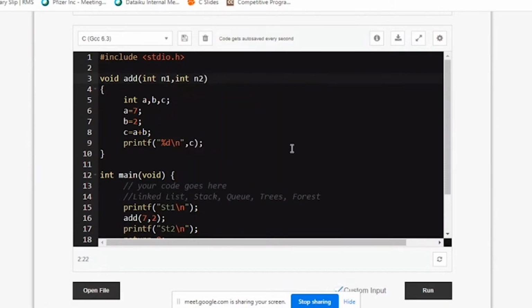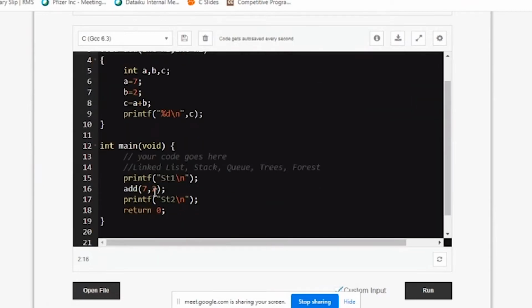I know it is a little bit too complex for those who are looking into C for the first time. But these are the things we can actually do with functions, because there are second year students also. So I'm just giving a glimpse of functions. That's it. So do excuse me if it's going too high for first year students.